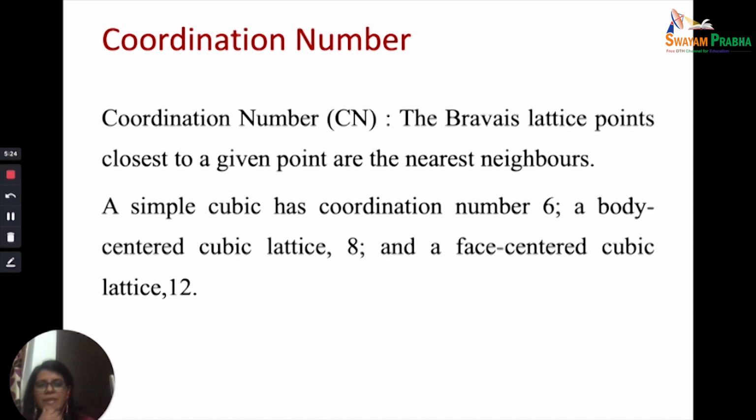The Bravais lattice points closest to a given point are the nearest neighbors. The number of nearest neighbors to a given point is called the coordination number. For a simple cubic cell, please try and recall from your 12th standard. We are not going to go into detail because it has already been done in your 12th standard. A simple cubic unit cell has a coordination number of 6. A body-centered cubic unit cell has a coordination number of 8. And a face-centered cubic unit cell has a coordination number of 12.